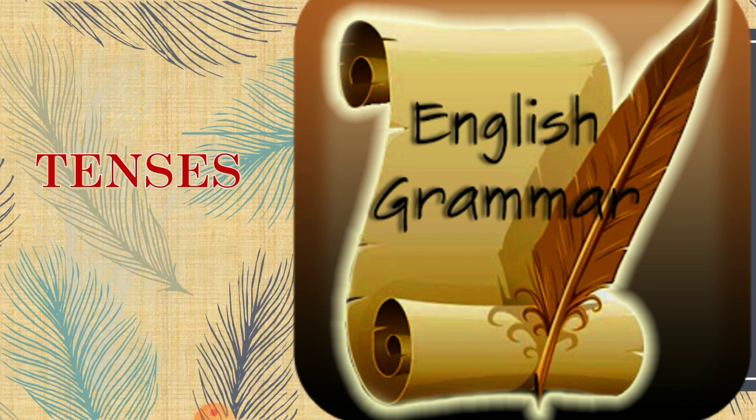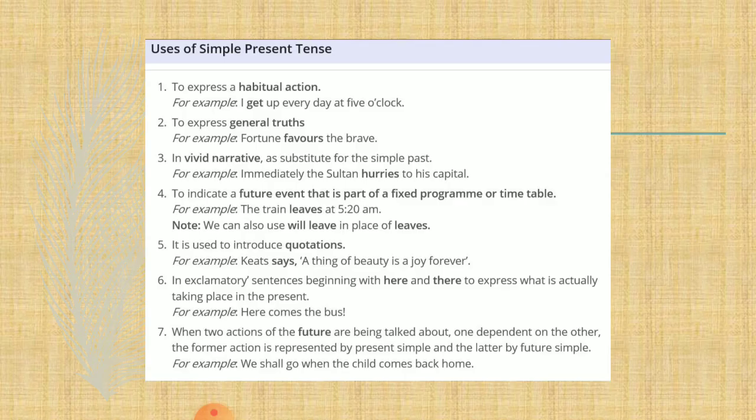There are three tenses and each tense has four parts: simple, continuous, perfect and perfect continuous. So first of all, we talk about the simple present tense under present tense. When we talk about simple present tense, one thing has to be considered, that here we make use of do or does in the absence of a helping verb.